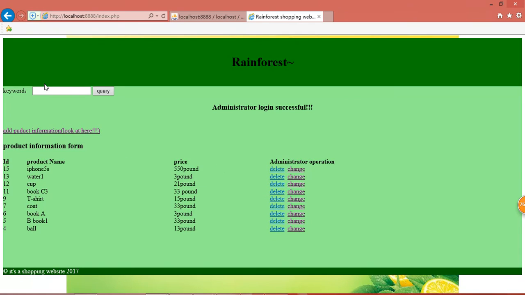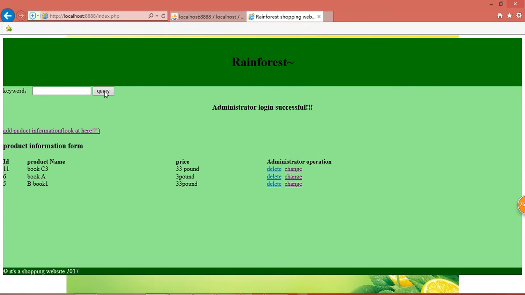And the administrator can change or delete the product information of different products by query. For example, we input book and we can change the first one.